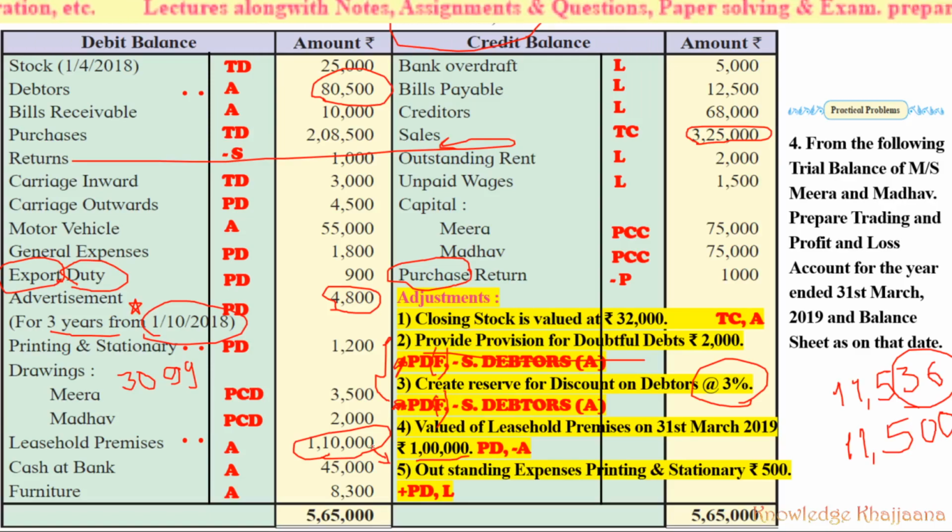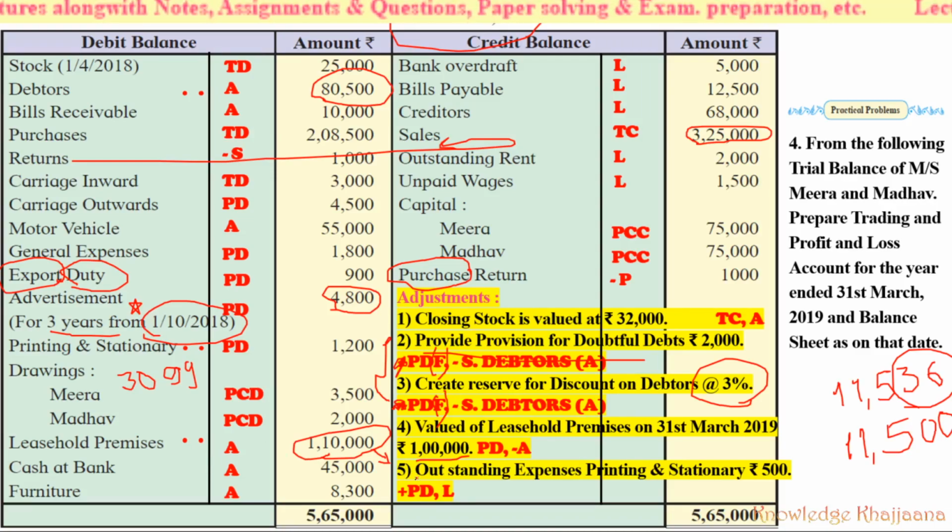It means its value has been reduced by rupees 10,000 because the difference is rupees 10,000. This 10,000 rupees has been written off. This write-off is recorded on the profit and loss account debit side, and that much of written-off value is deducted from the leasehold premises asset. So there will be two marks against leasehold premises.